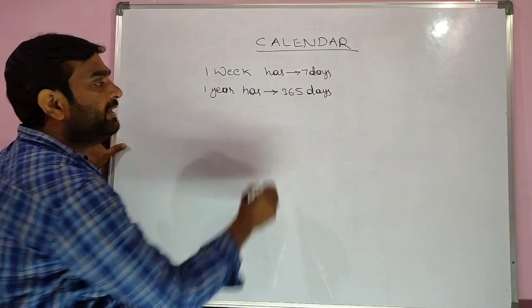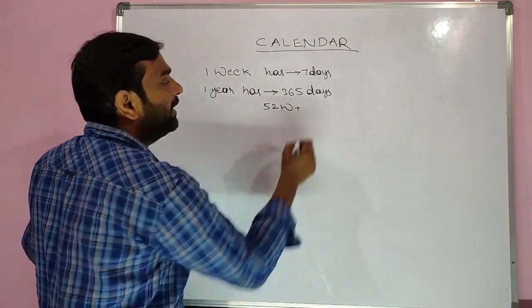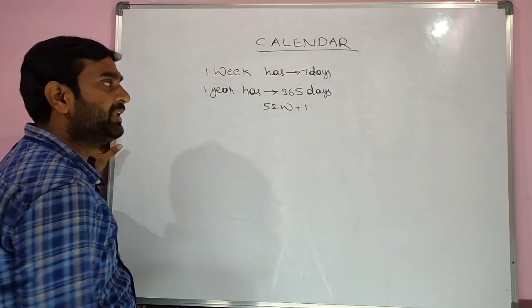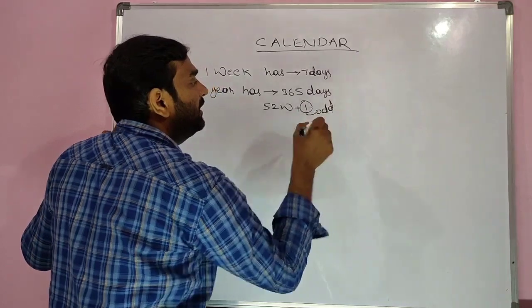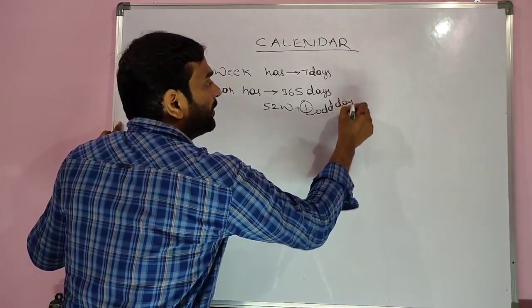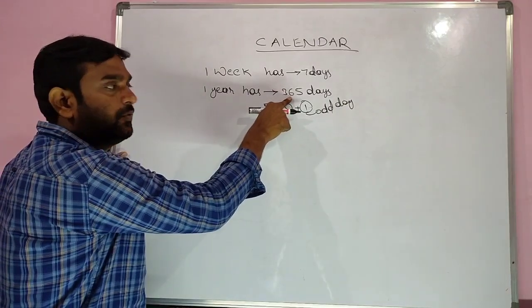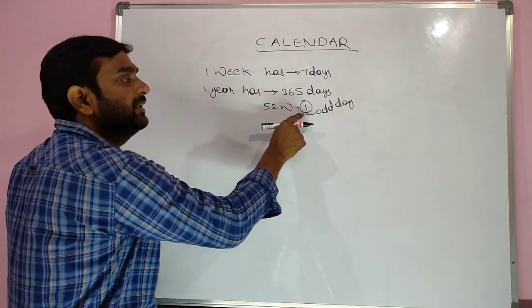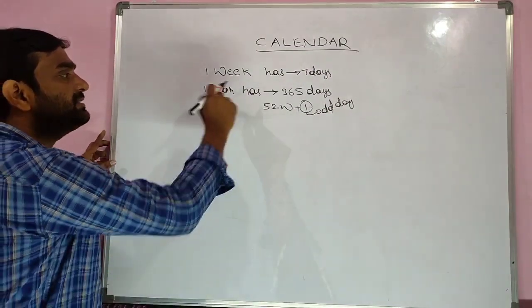In 365 days, we have 52 weeks and one extra day. This one extra day is considered as an odd day. 52 weeks, 52 into 7 is 364, and 1 day is remaining. This extra day is considered as an odd day in a general year.